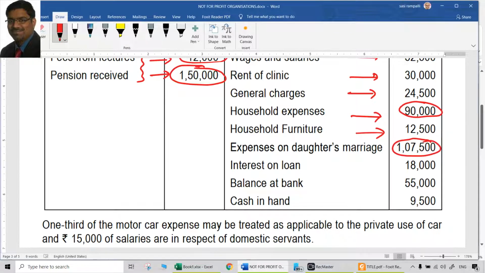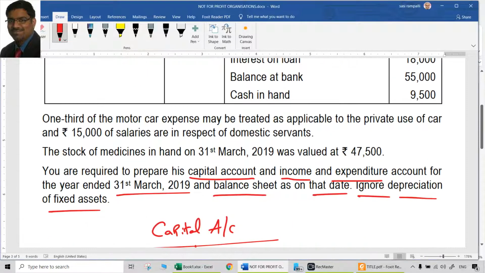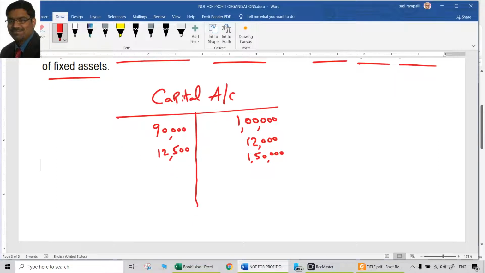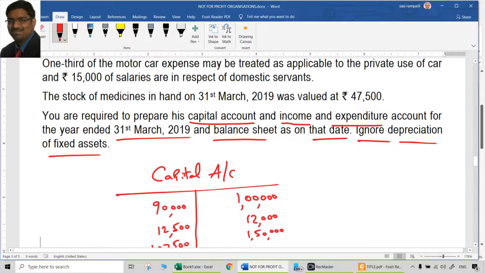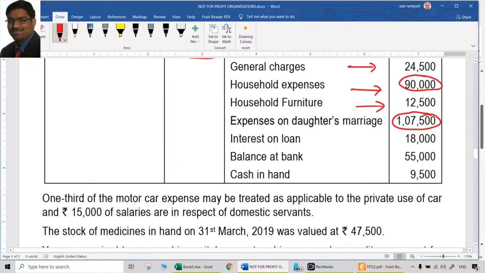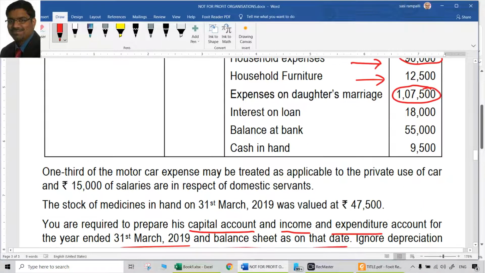Once again, personal expenditure. So 1,07,500, that also should be debited to the capital account. Why? Because again, it is a personal expenditure. It is not related to the practice at all. So 1,07,500 is also a kind of drawings. Hence, it is debited to the capital account. The credit aspect is already over. Only we are doing the debit aspect.